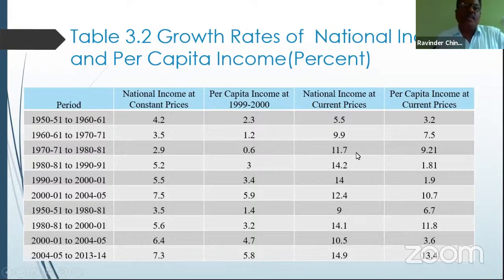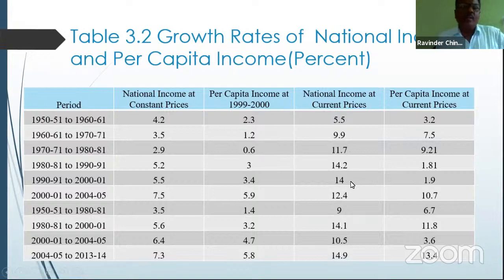Then in between 1971 to 1981, there was an 11.7% growth rate. It is the highest growth rate recorded in the 30-year period, that is 11.7. The per capita income increased by 22.9. Whereas in between 1981 and 1991, the growth was 14.2, whereas the per capita income came down by 81.81. It is the most disappointing stage, the lowest rate recorded, just like the previous stage of 1960-61.